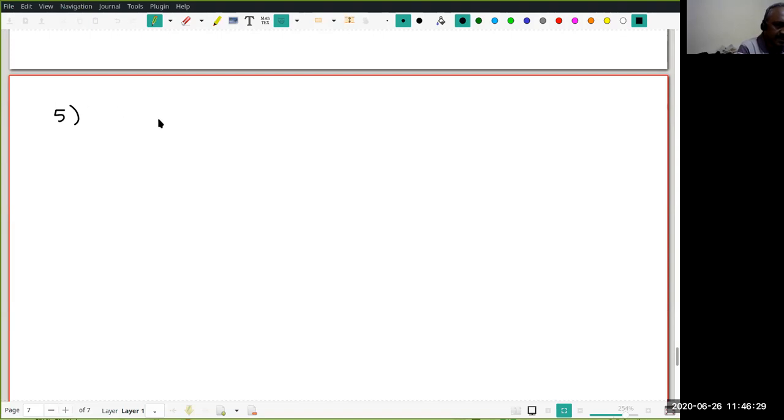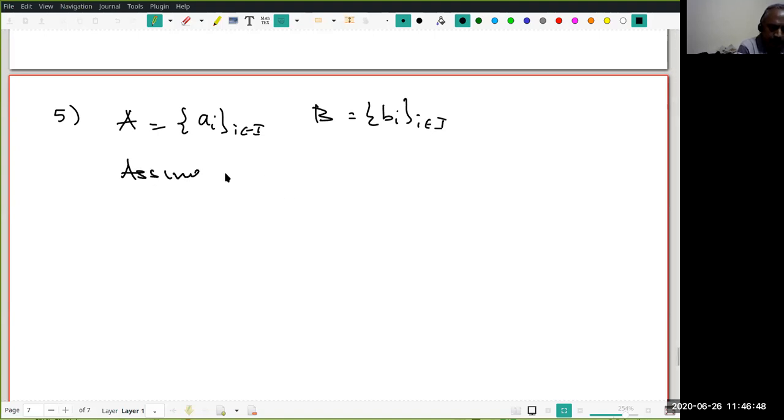Okay. Next thing, I have two sets. Let us assume they are indexed by indexing set I, and B is also indexed by the same indexing set I. And I also assume that for all i, A_i is less than or equal to B_i, right?